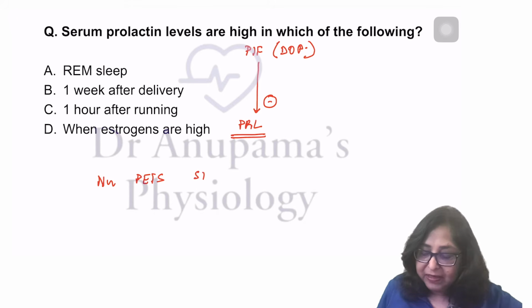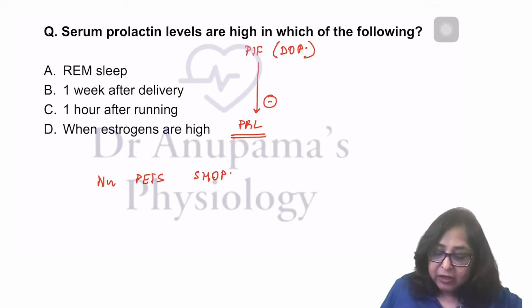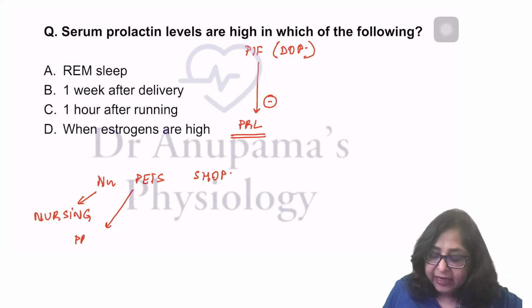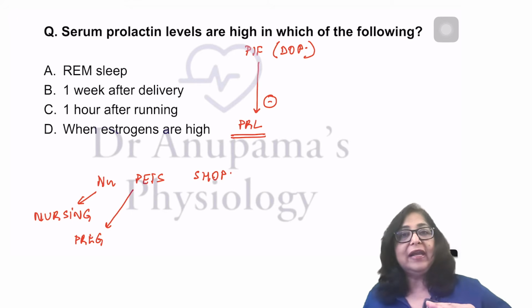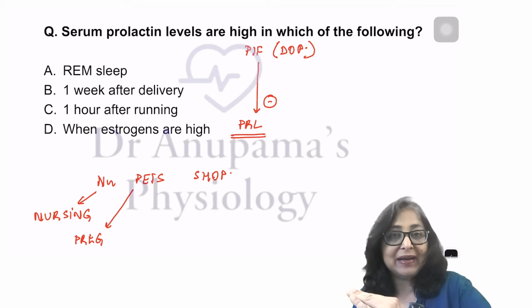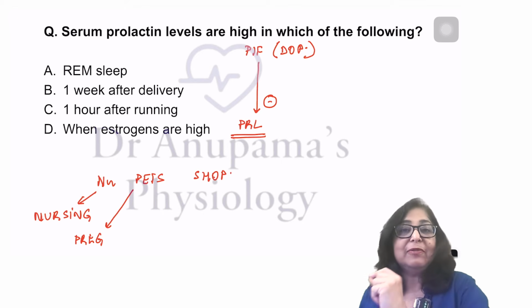New Pets Shop. New is nursing. P is pregnancy. Very importantly, the prolactin levels will rise during pregnancy. They peak at the time of delivery. Very high prolactin.